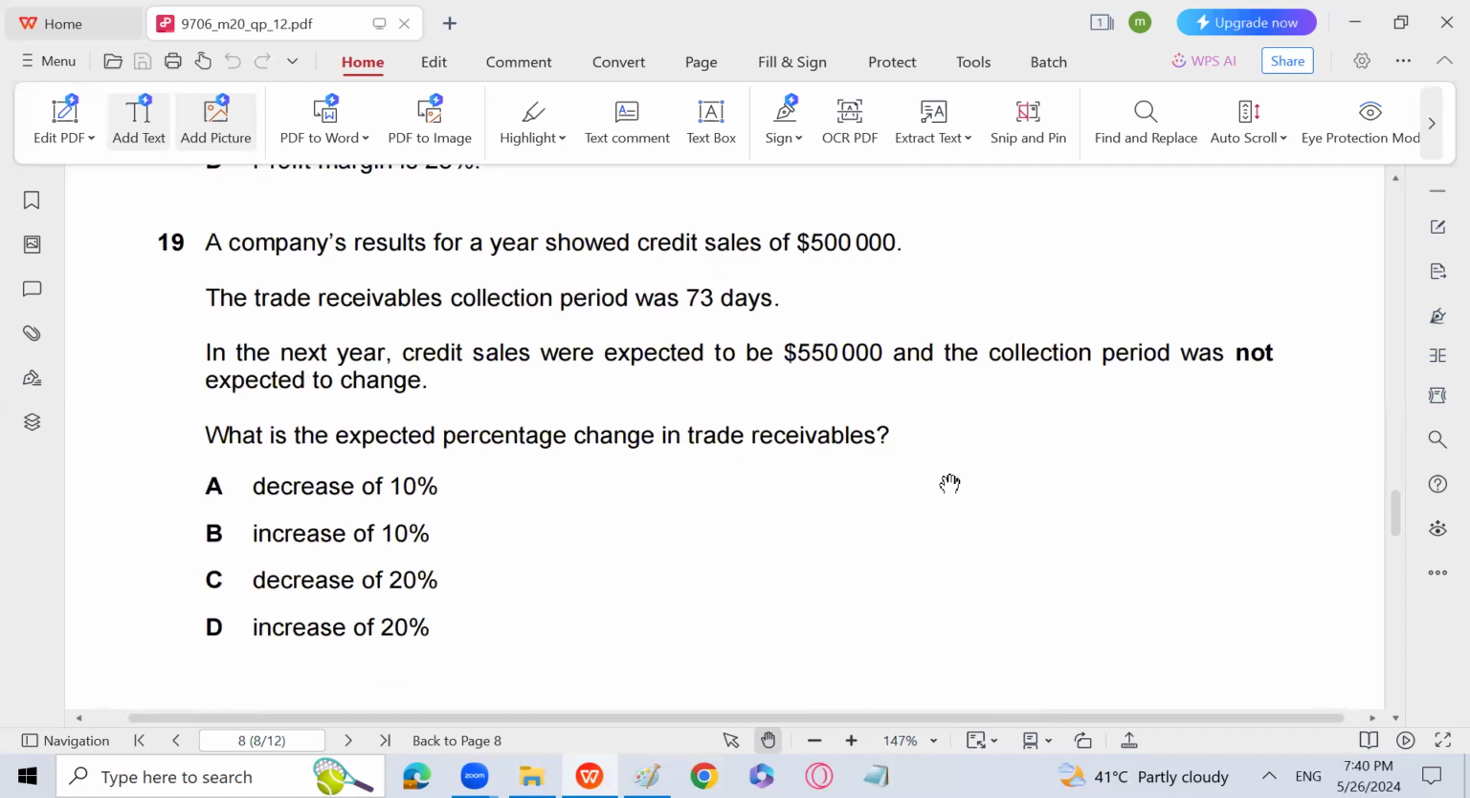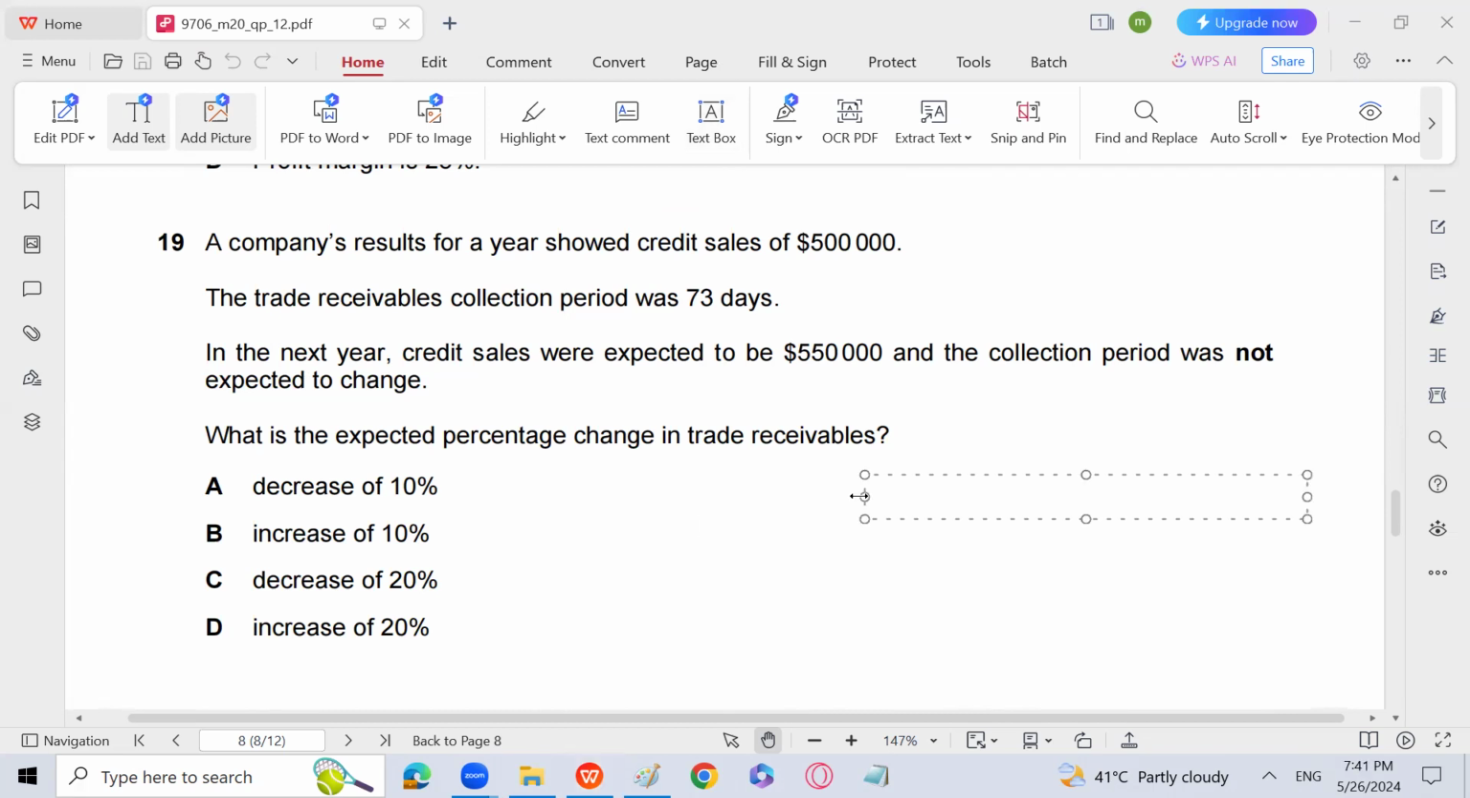The company's result for a year showed credit sales of 5 lakh. The trade receivable collection period was 73 days. In the next year, credit sales were expected to be 5,50,000, and the collection period was not expected to change. What is the expected percentage change in trade receivable? Now what will you have to do? You have to find trade receivable first from this formula, and then you have to find trade receivable again from the new sales, and then you will go for the change in trade receivable. So this MCQ is also quite an easy one.